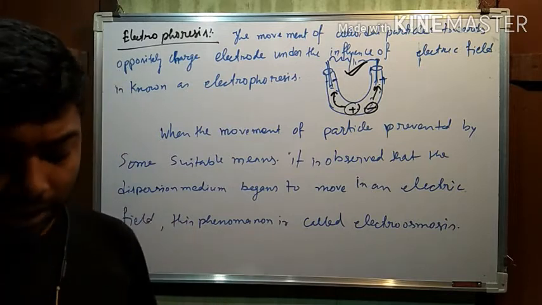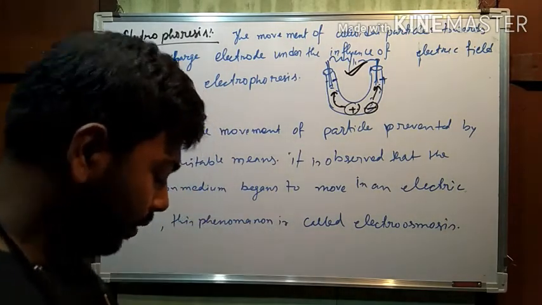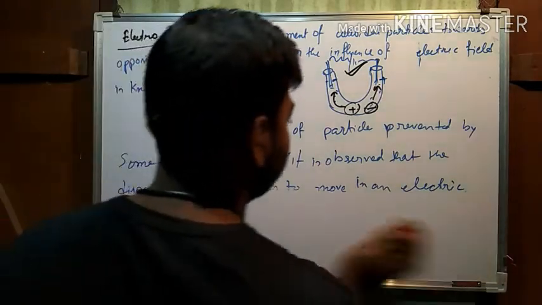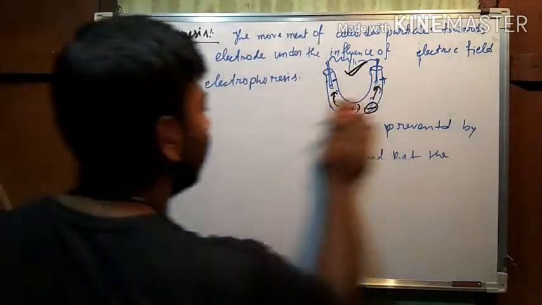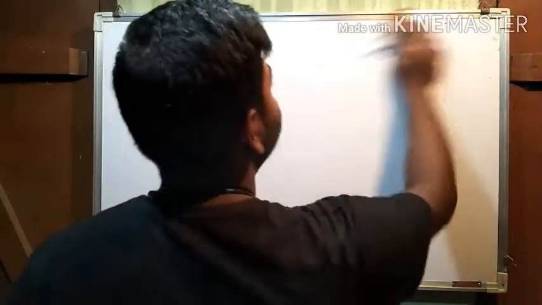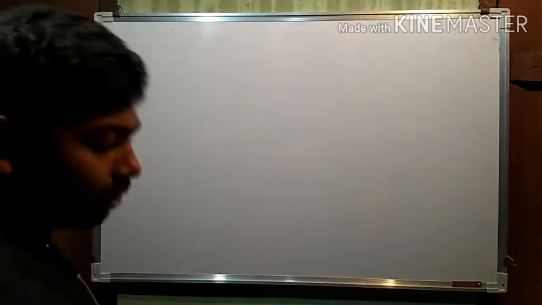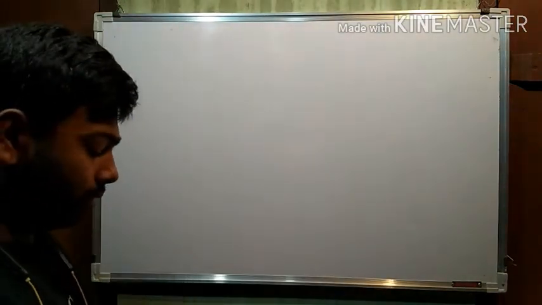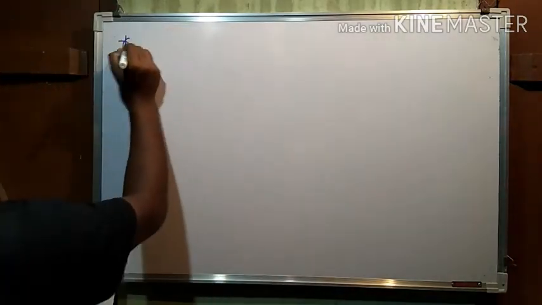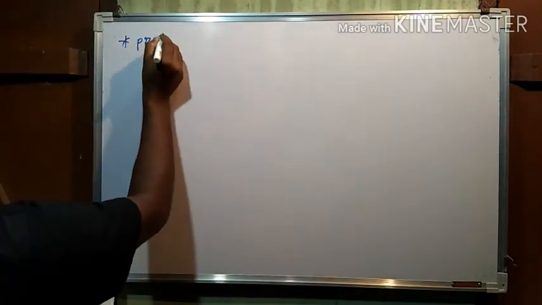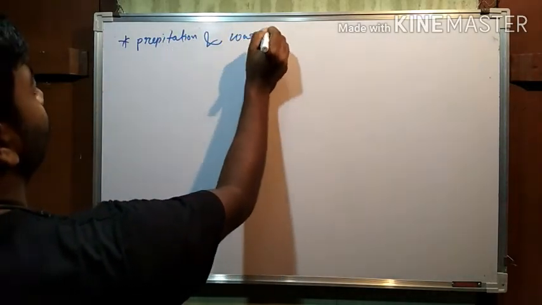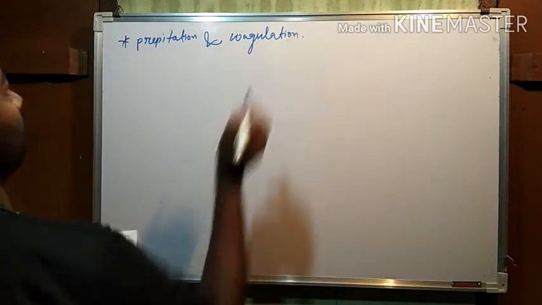Now see the next topic. Next topic is precipitation and coagulation.